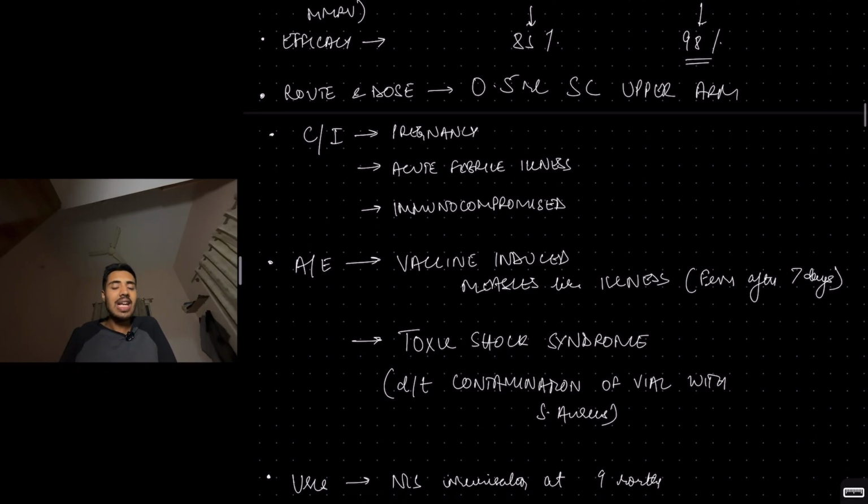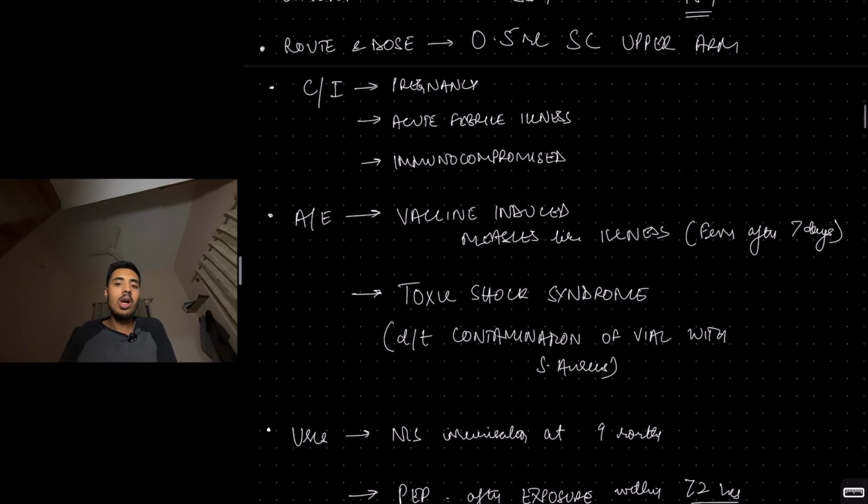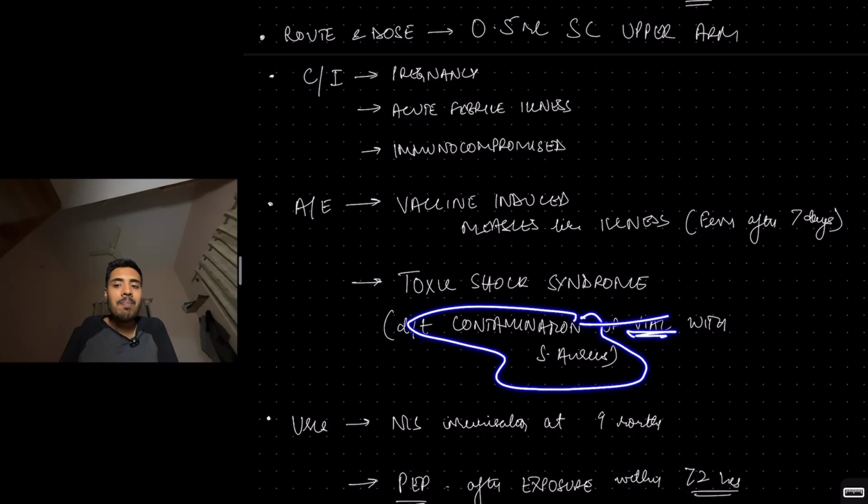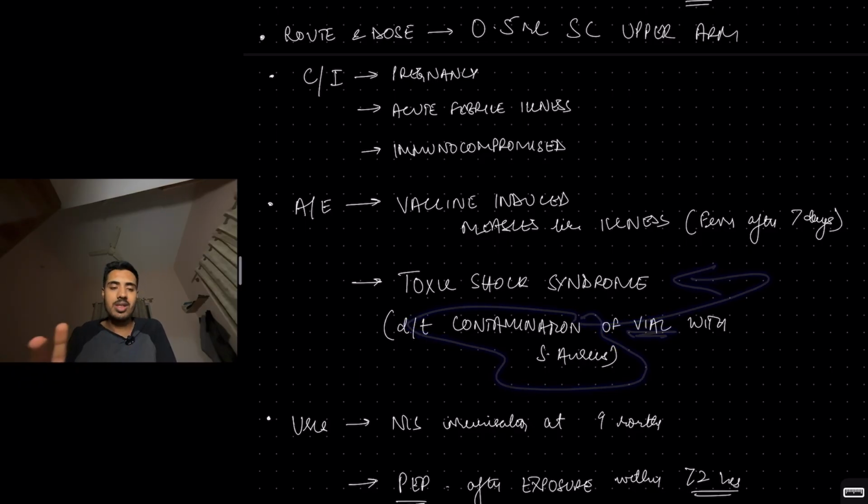Contraindication, think about it: acute febrile illness. But before I come to contraindications, I'll tell you the adverse effects. One of them is vaccine-induced measles-like illness. Basically, it is a febrile illness where after 7 days the child will get fever. The worst complication is toxic shock syndrome, where it is not due to the vaccine itself, but because the vaccine vial is contaminated with Staph aureus. That's the worst one. So these are the two dangerous adverse effects.